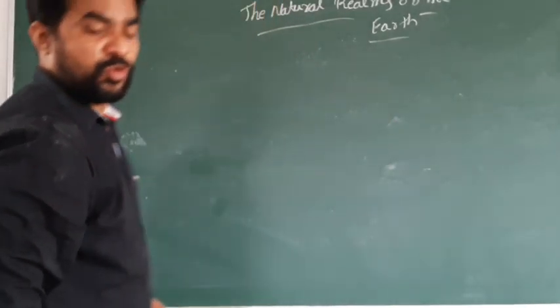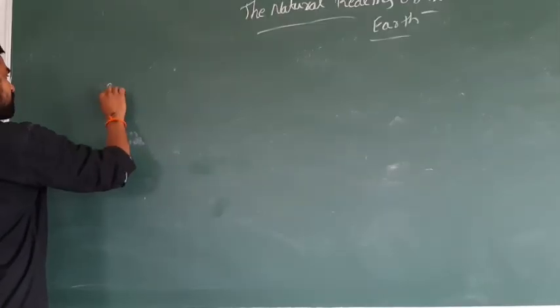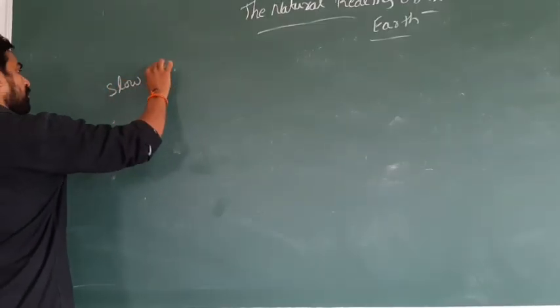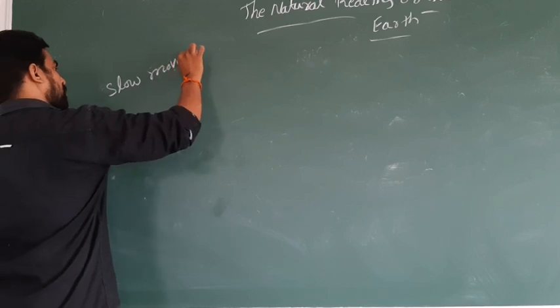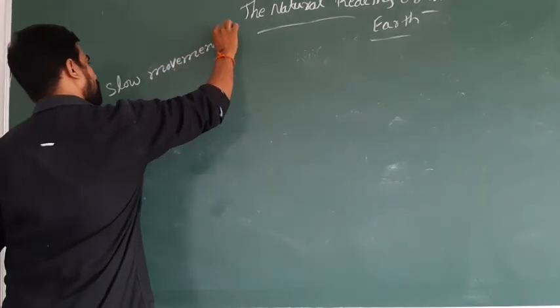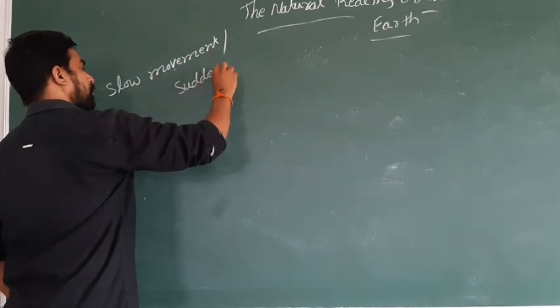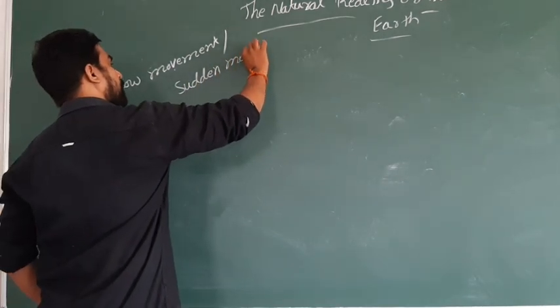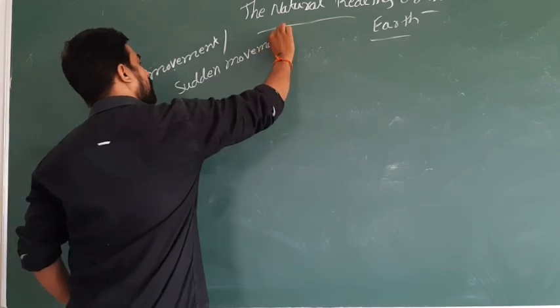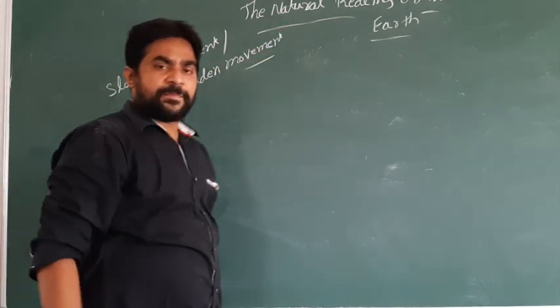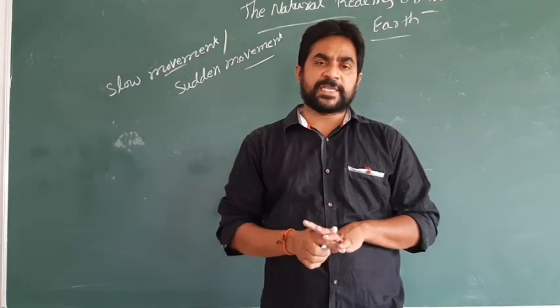Now see the slow movement, and also the sudden movement. What is meant by a slow movement and what is meant by a sudden movement?